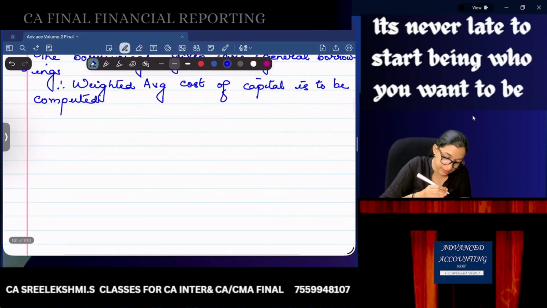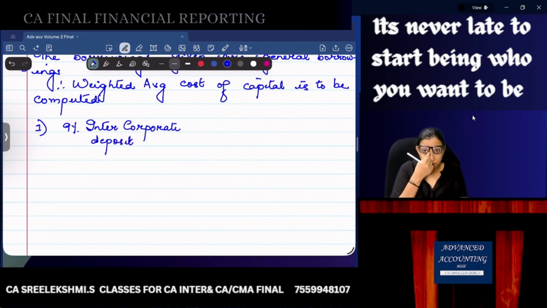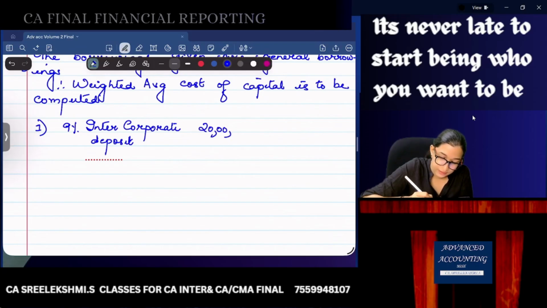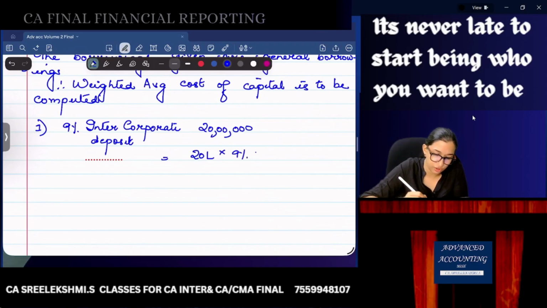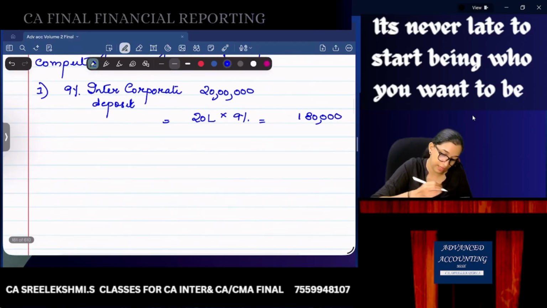Listen. First, we have a 9% intercorporate deposit. How much? 20 lakhs. So how much is the interest? 20 lakhs into 9% into 12 by 12 from the beginning. So it is 1,80,000 is the interest. Okay.